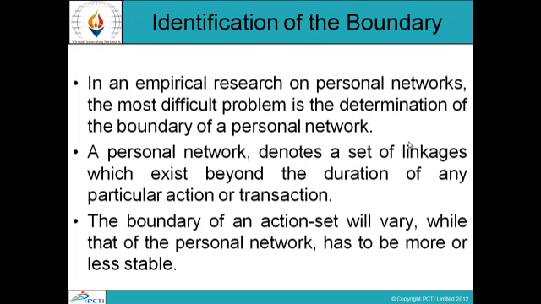Identification of the boundary. In empirical research on personal networks, the most difficult problem is the determination of the boundary of a personal network. As a personal network denotes a set of linkages which exist beyond the duration of any particular action or transaction, the boundary of an action set will vary, while that of the personal network has to be more or less stable. So the problem in empirical research is where the boundary or limits exist.